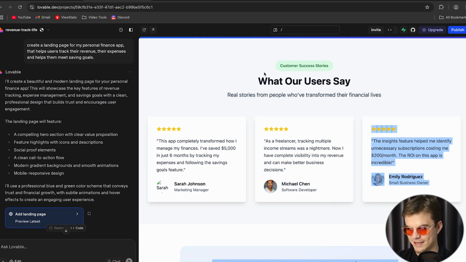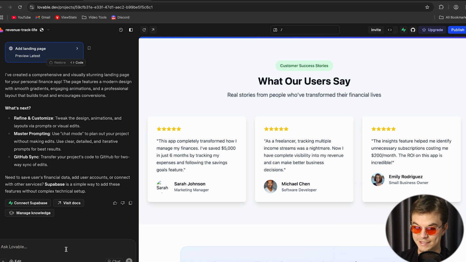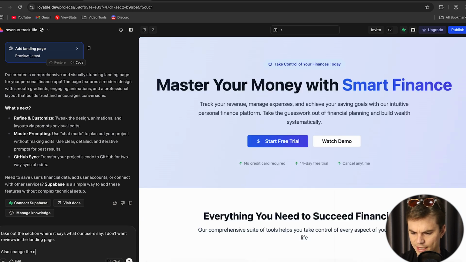I don't want some fake reviews. So I'm going to tell Lovable to take out these reviews. Take out the section where it says what our users say. I don't want reviews in the landing page. Also, change the color of the landing page to green and black. So you can make adjustments.